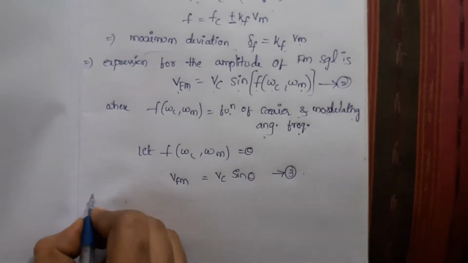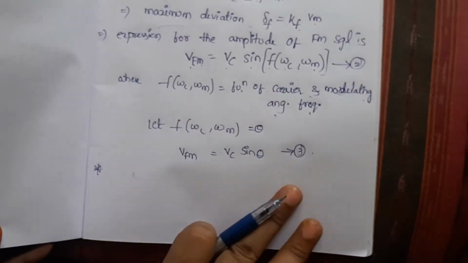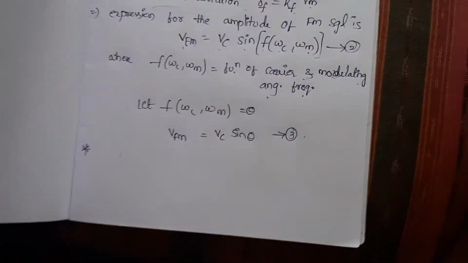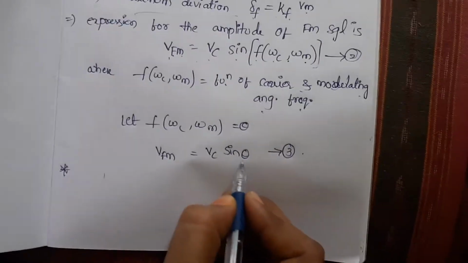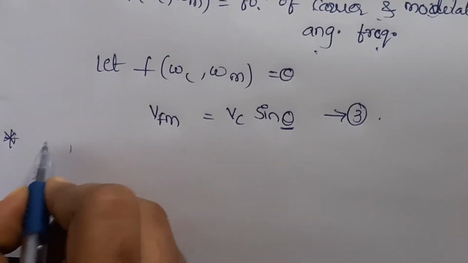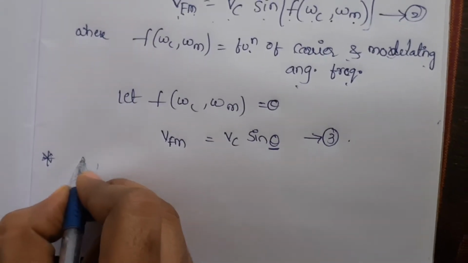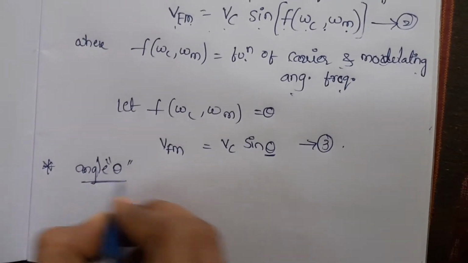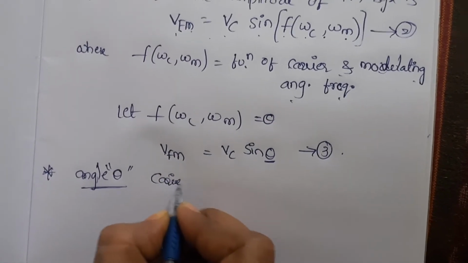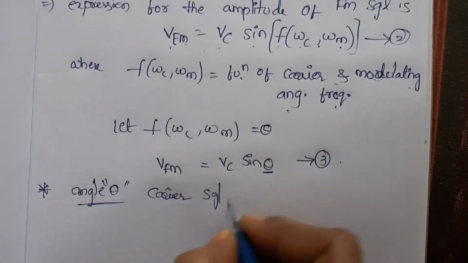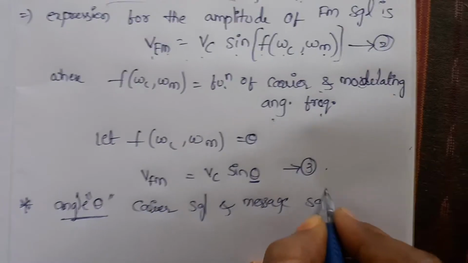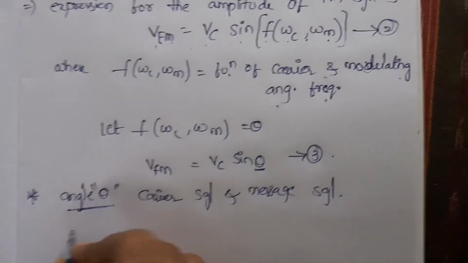Okay. So up to this point is the amplitude signal, and this is the frequency signal. From this we'll first find the theta value. I am finding the angle theta, which is traced by the carrier signal and message signal. How do we find the angle?